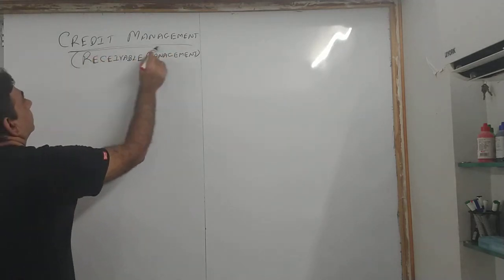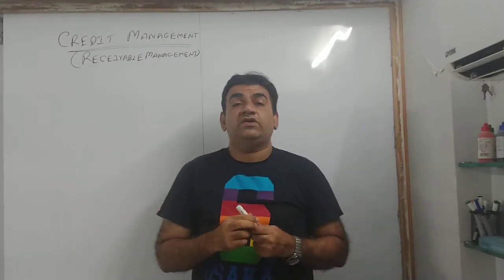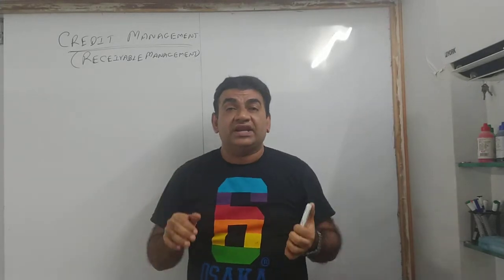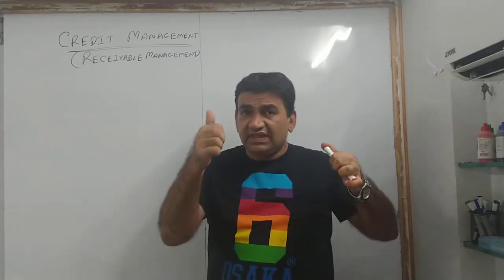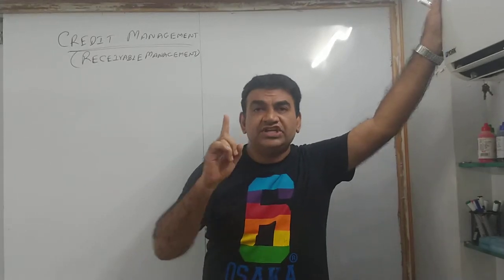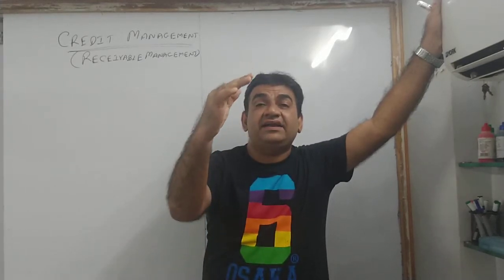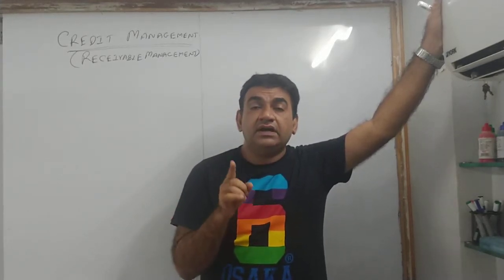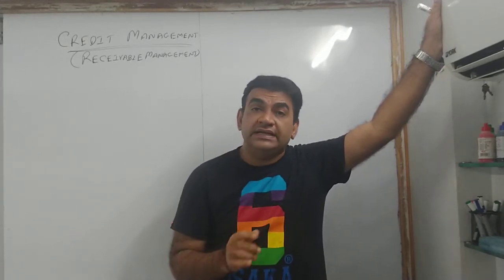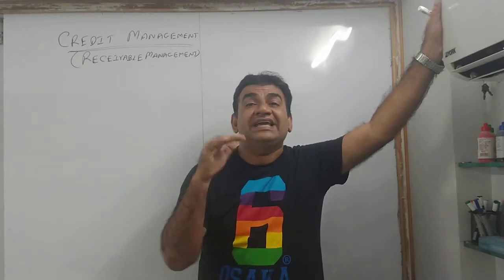Now listen, let me give you the brief. First, what is the meaning of this? Credit management or receivable management. It is management, you have to manage. What do you have to manage? Listen, this chapter comes into picture only when there are debts. And debts come into picture when you sell goods on credit.